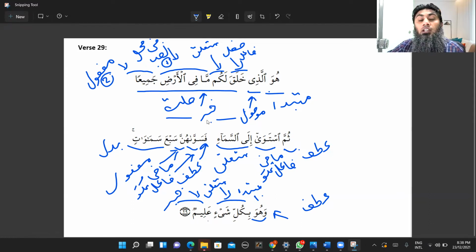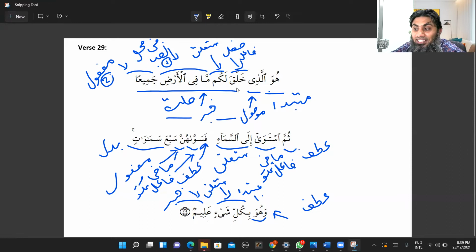Now look at this one. What is the status of khabar? Rafa. So we'll say that this jumla, this mawsool and sila, they are fi mahalli rafa. Why? Because this mawsool and sila is playing the role of khabar. For who? For this huwa. So huwa is mubtada, allazi is a mawsool, khalaqa lakum ma fil ardi jami'a is sila, mawsool and sila together, khabar.